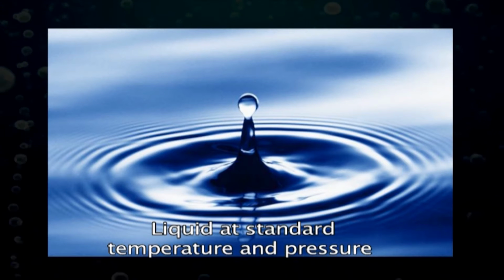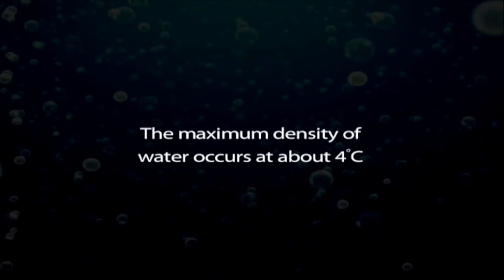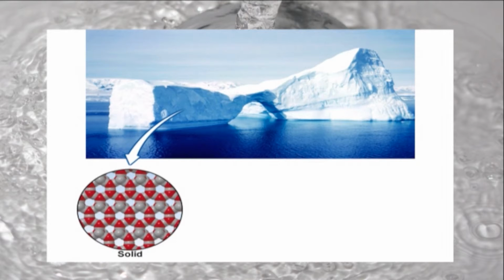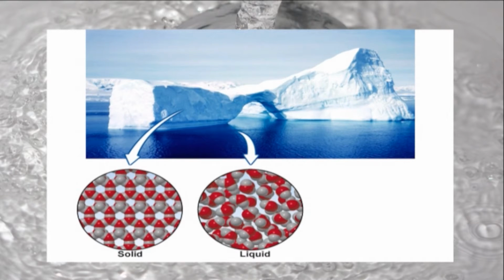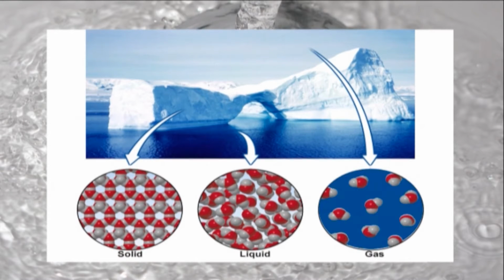Water is a liquid at standard temperature and pressure. The maximum density of water occurs at about 4 degrees centigrade. It has the anomalous property of becoming less dense instead of more dense when it is cooled down to its solid form of ice. It expands to occupy 9% greater volume in this solid state, which accounts for the fact of ice floating on liquid water, as in icebergs.